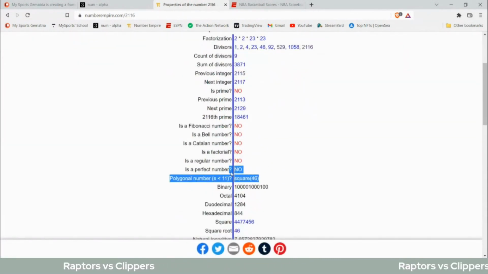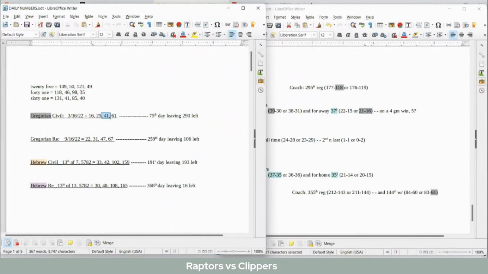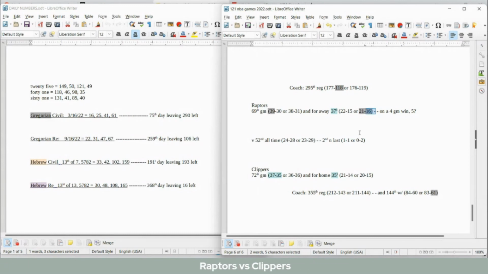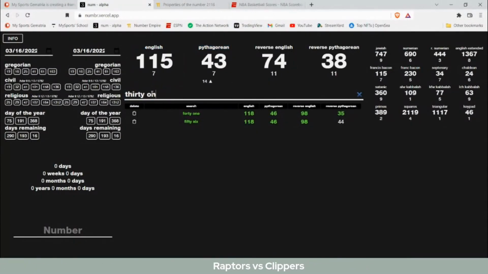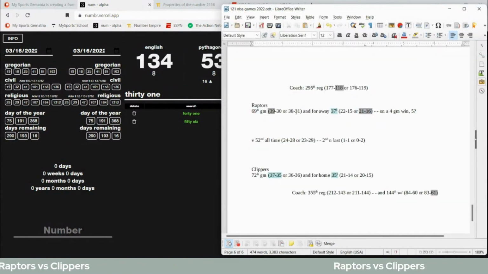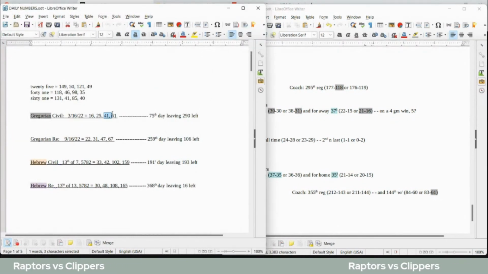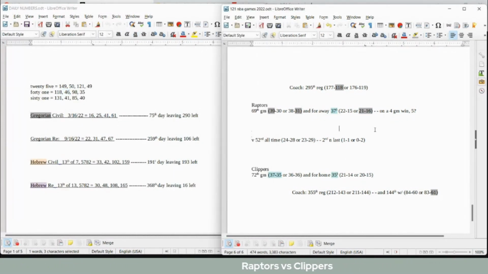2116 has a square root of 46. And today is a day with 41 date numerology, 41 sums to 46. On top of that, we do have 16 date numerology on the Gregorian. They can get their 16th road loss as they become 21-16, which has a square root of 46. Number 31 sums to 46 as well, and Raptors would get their 31st loss for the season as they become 21-16 on the road, which has a square root of 46, on a day with 41 date numerology, 41 sums to 46.